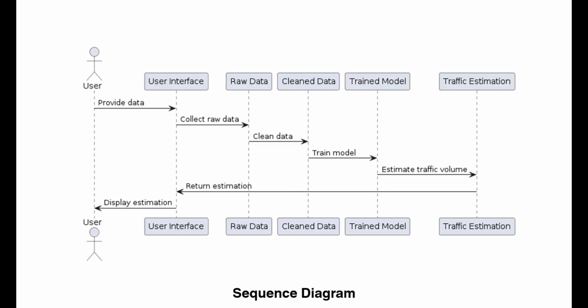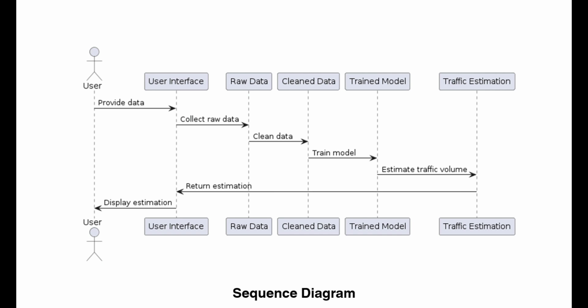Coming to the next diagram, that is the sequence diagram. In this, we have various components like user interface, raw data, cleaned data, trained model, and traffic estimation. Each component has its own characteristics to describe our model. Coming to the sequence of activities, the user provides data to the user interface. Next, the user interface collects the raw data and passes it to the cleaning component.